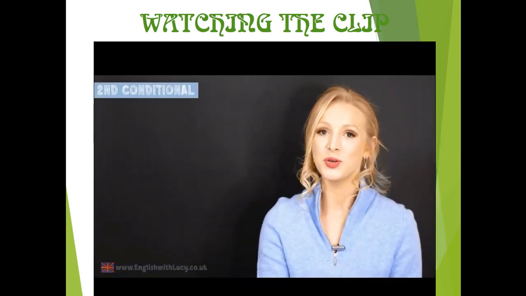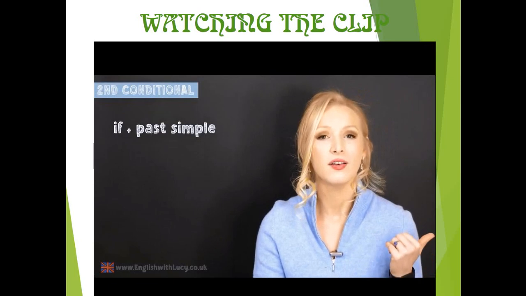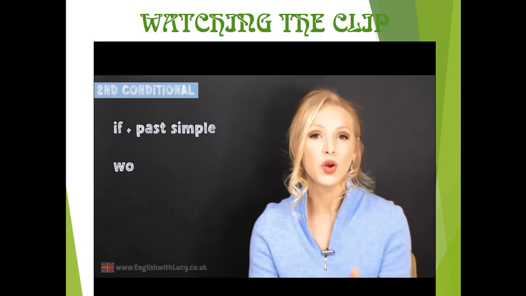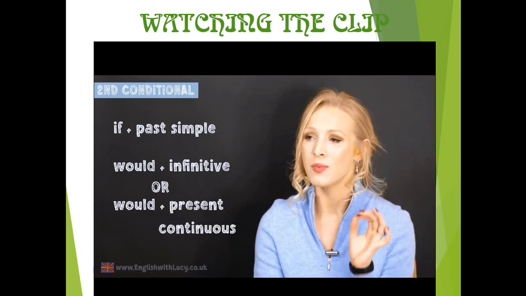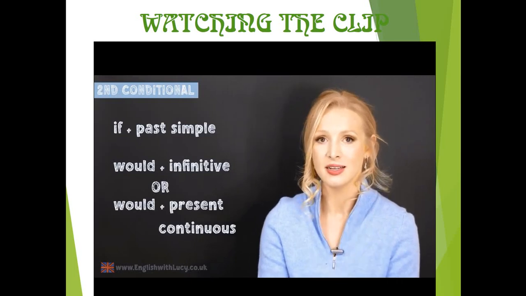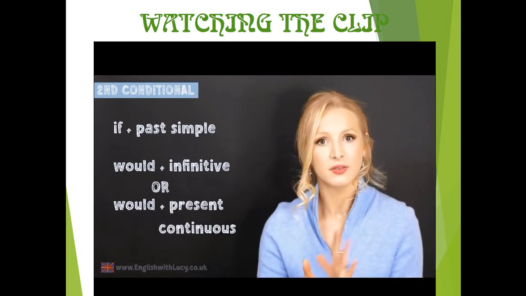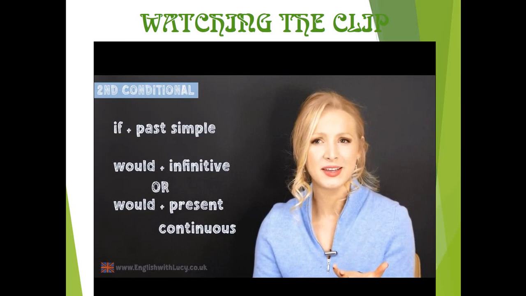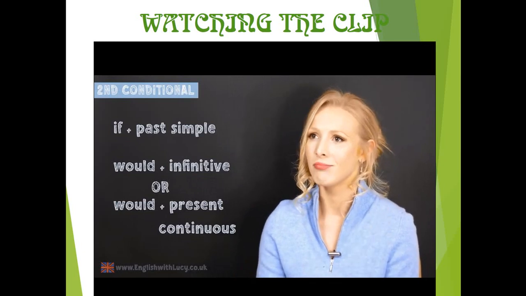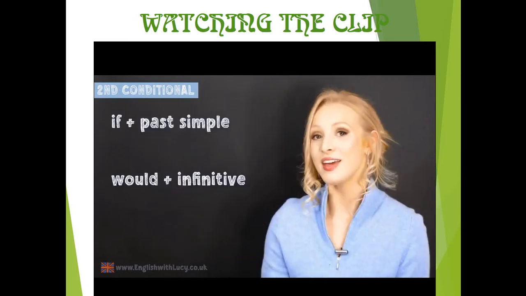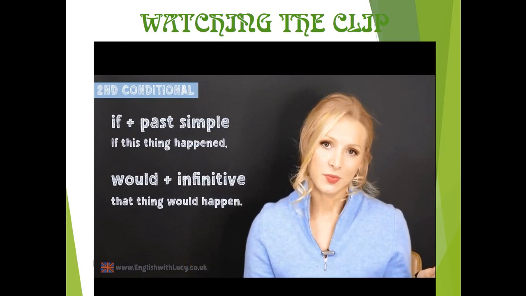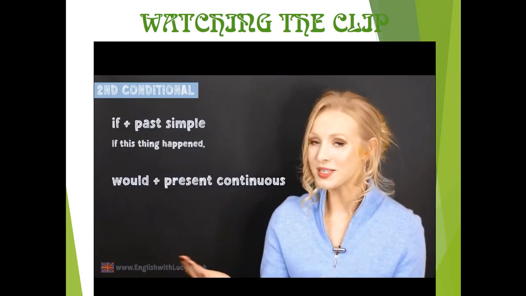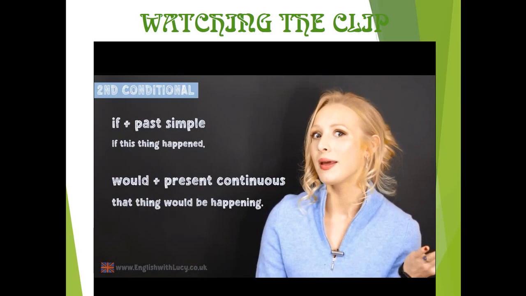The second conditional uses the past simple after if, then would and the infinitive, that's the most common, or would and the present continuous. I'll explain this later, as sometimes this gets left out of lessons, but I think it's important that you see it in case you come across it and think, what's that? If this thing happened, that thing would happen. Or if this thing happened, that thing would be happening.